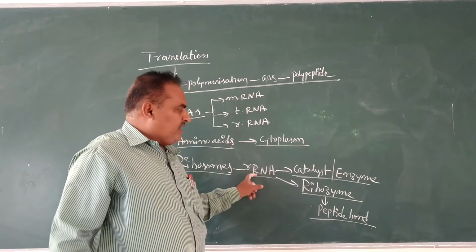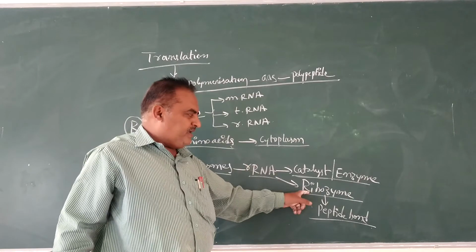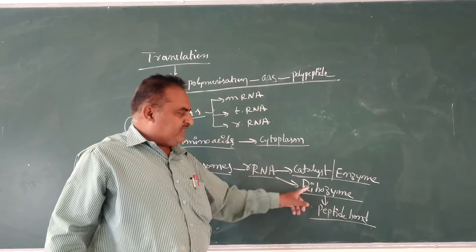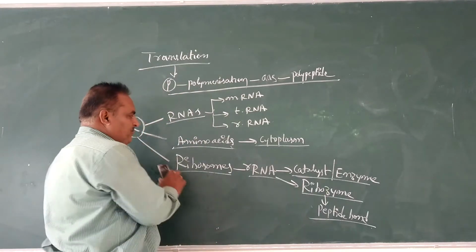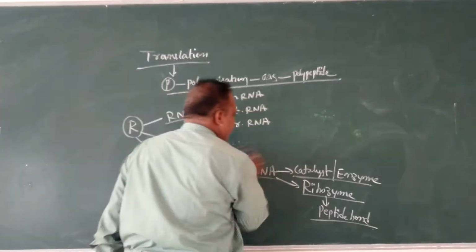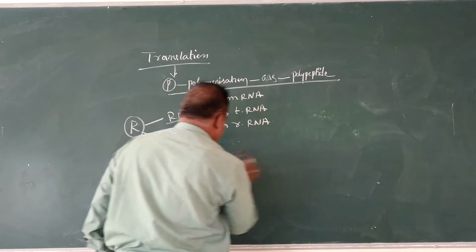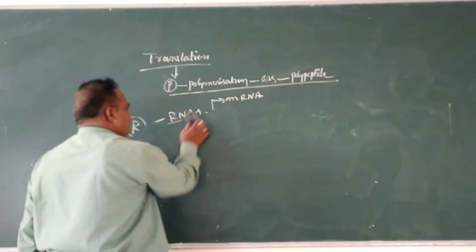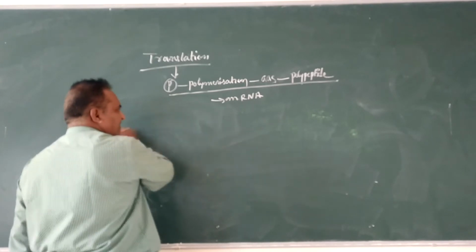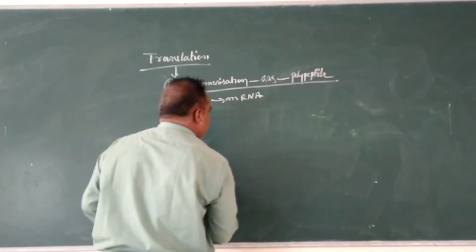Therefore, that RNA is said to be ribozyme. That ribozyme is very important for formation of peptide bond. The initiation of protein synthesis takes place with the help of mRNA. The mRNA is very important.